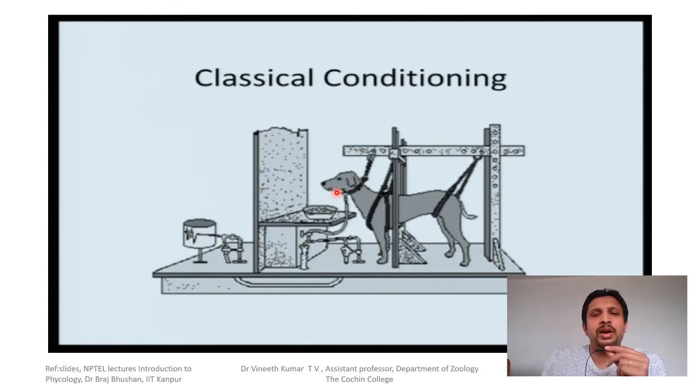And you can see that a particular cannula is inserted, an operation is being done in the lower part of the jaw, and this will be inserted into the buccal cavity, so that the saliva which is being formed in the buccal cavity will drain through this tube, and it will be connected at the particular beak which is present here. And the amount of saliva which is being poured here will be recorded in this drum at different points.